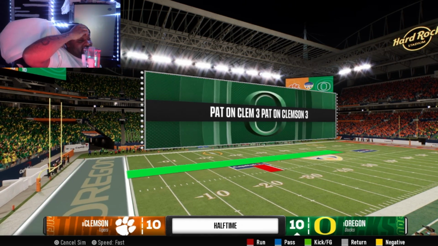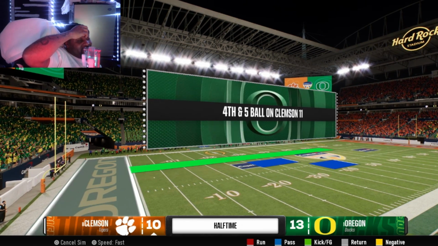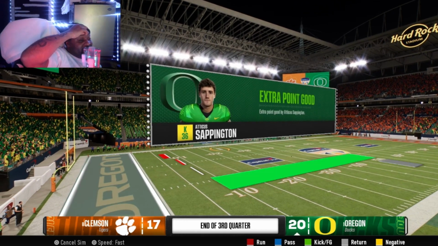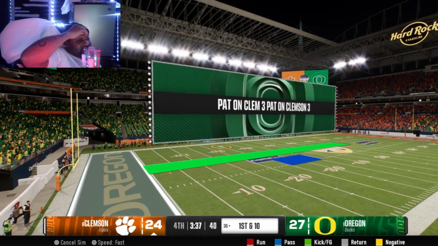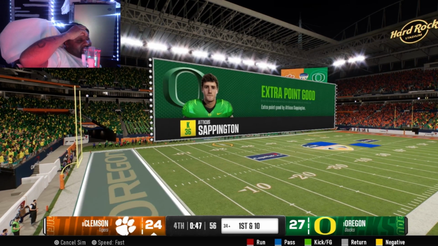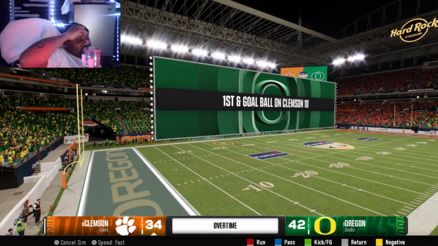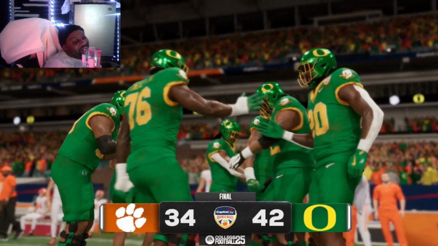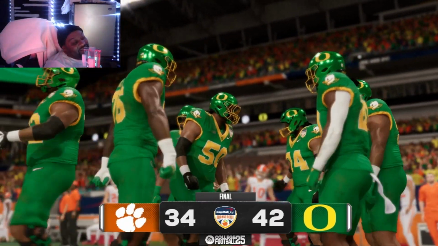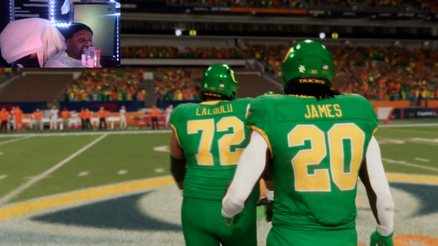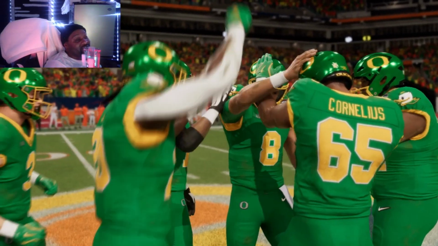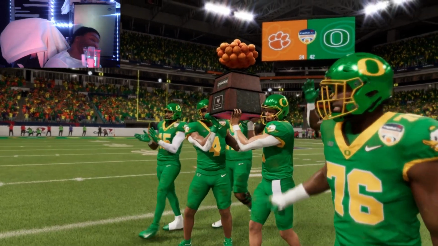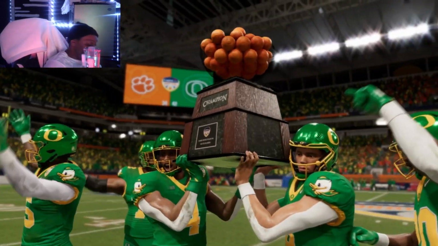Clemson took a lead there, but then Oregon comes back and ties it up. Oregon with a 3-point lead, but Clemson is back in the lead. It's back and forth now, 17-20. Clemson's up. Oregon's up now by 3. Who's gonna do something? Clemson is back and forth, and Oregon wins it, 42-34. Now that game looked like it was pretty good. Clemson gave them all they had, but it wasn't enough.